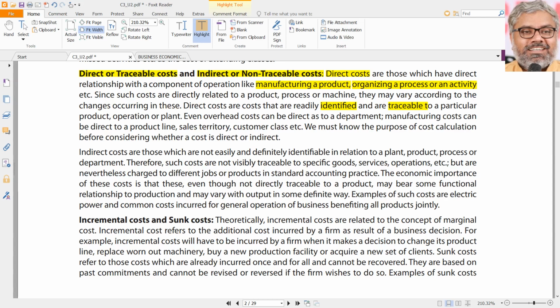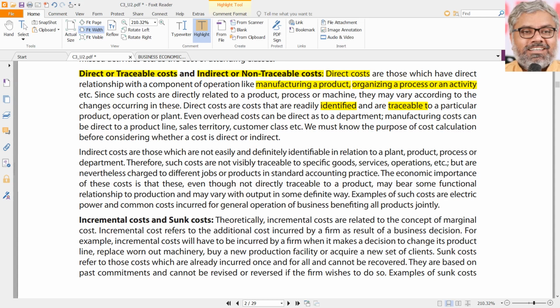In order to identify the cost of production, for example, of a cool drink like Coca-Cola, one bottle, how much it will cost to manufacture one bottle of Coca-Cola is known. In that, the cost of material is traceable. Cost of material can be easily identified with the overall cost of production.